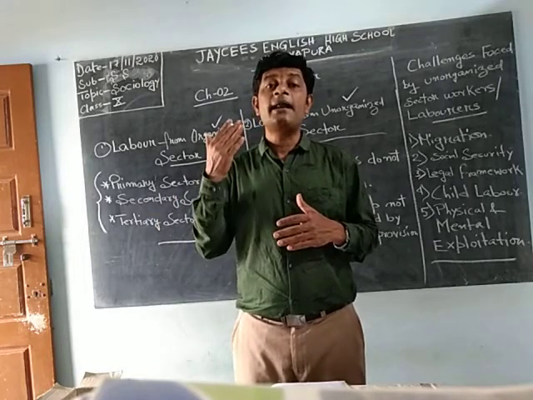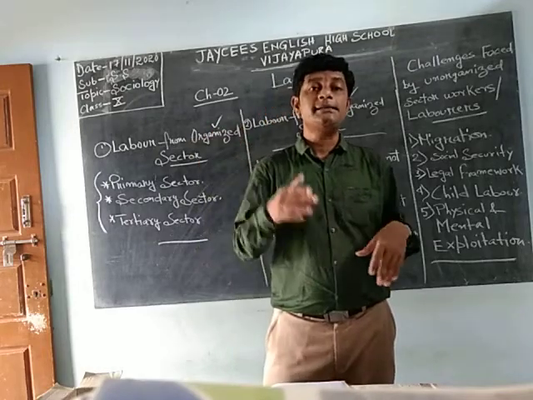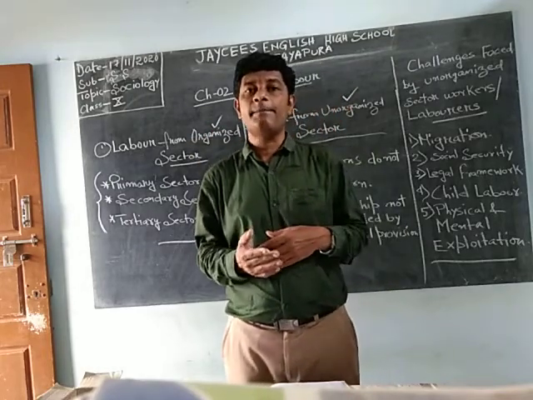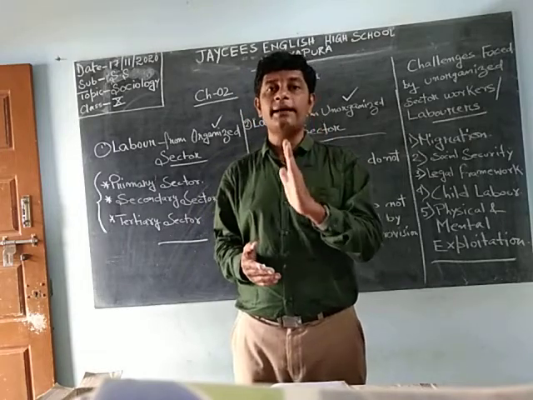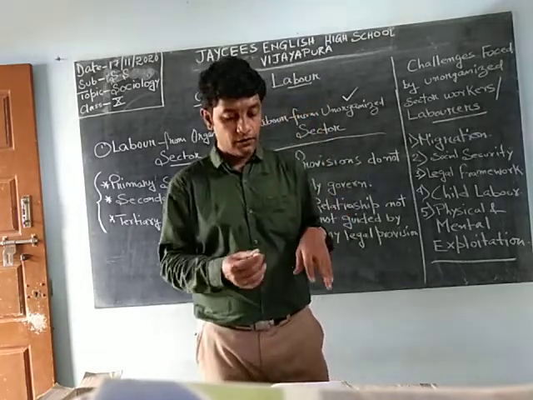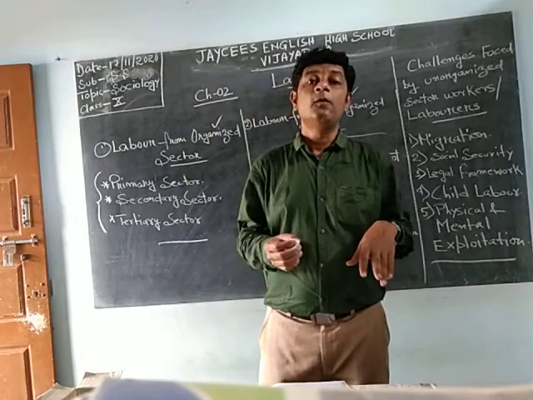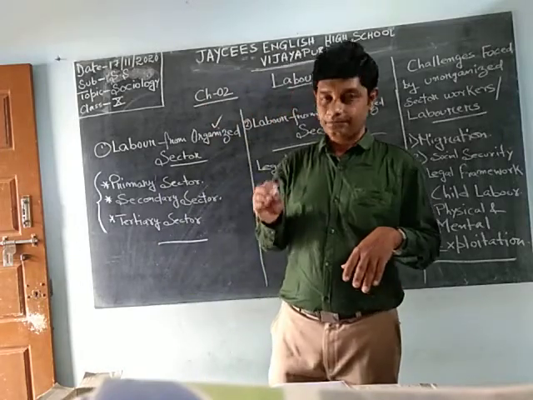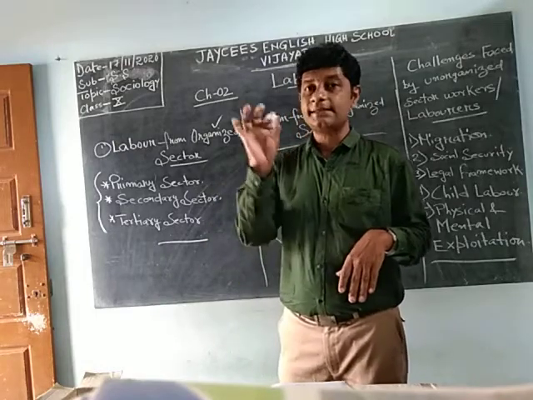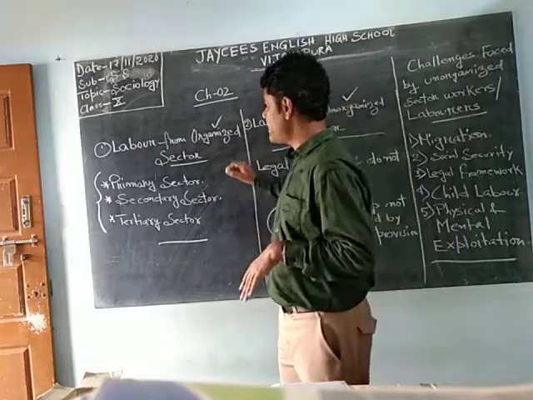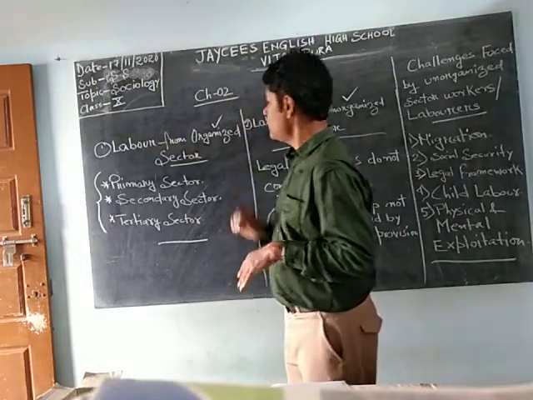There are several other options like CL. CL is nothing but casual leave. A person will get 1 CL per month. So these are the rules and regulations which a company should follow, and the companies following these things, and the persons who are working under this sector, under these companies, they are coming under the labor from the organized sector.